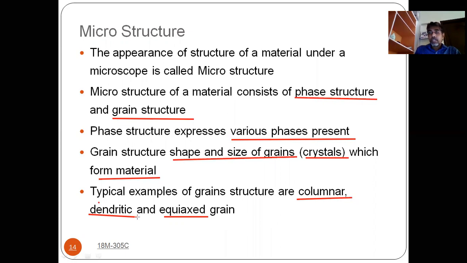But here we are having this dendritic structure, dendritic growth, in our syllabus. Already I showed you the syllabus contents. So here we are having this dendritic structure of grain growth.